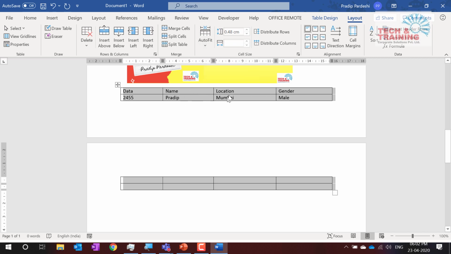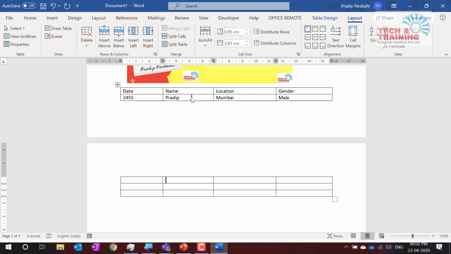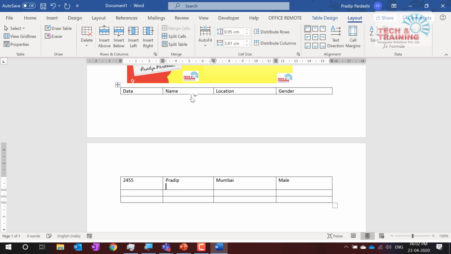This is generally useful when your table value goes into multiple lines like this. At the moment, like I said, I have not properly created a table, so this AutoFit would not work. But AutoFit is generally very useful when you want to get the alignment within the table, as well as when you want to get the data to fit in a particular page.